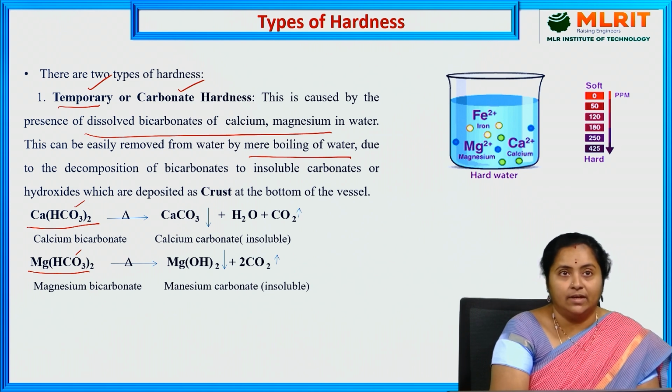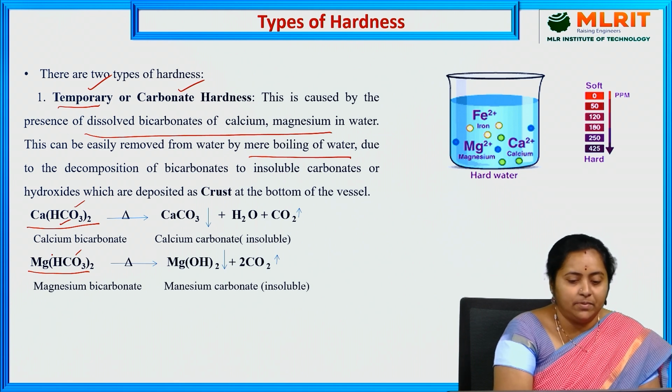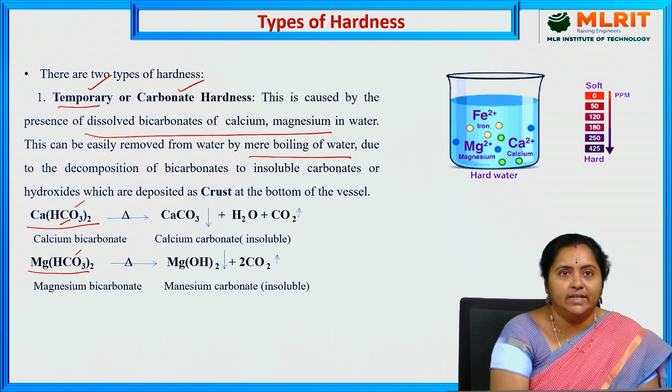So let us go with that reaction part. As I told you, calcium bicarbonate and magnesium bicarbonate are responsible for imparting hardness to the water sample. What happens if that water sample is heated or boiled?